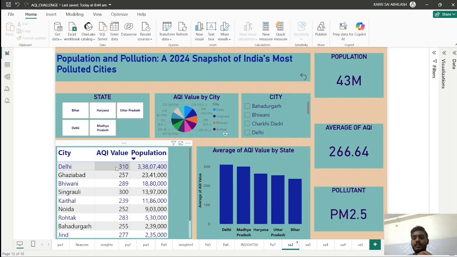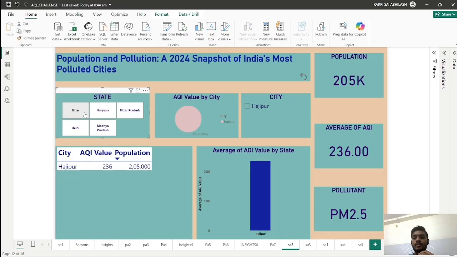Here we can see that Delhi takes the first position with AQI value 310 and Ghaziabad 257, and you can filter this state wise. In Ghaziabad, Hajipur, the AQI value is 236 and the population is 2,05,000. The major pollutant is PM 2.5 in this particular area.